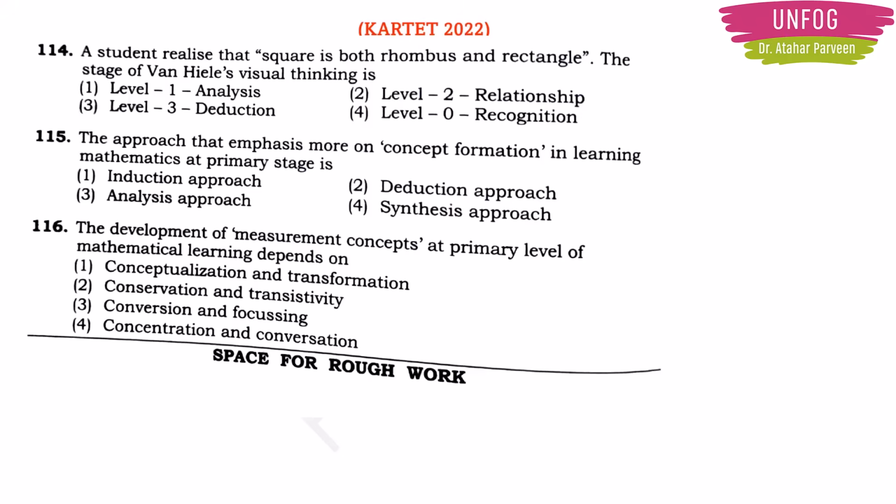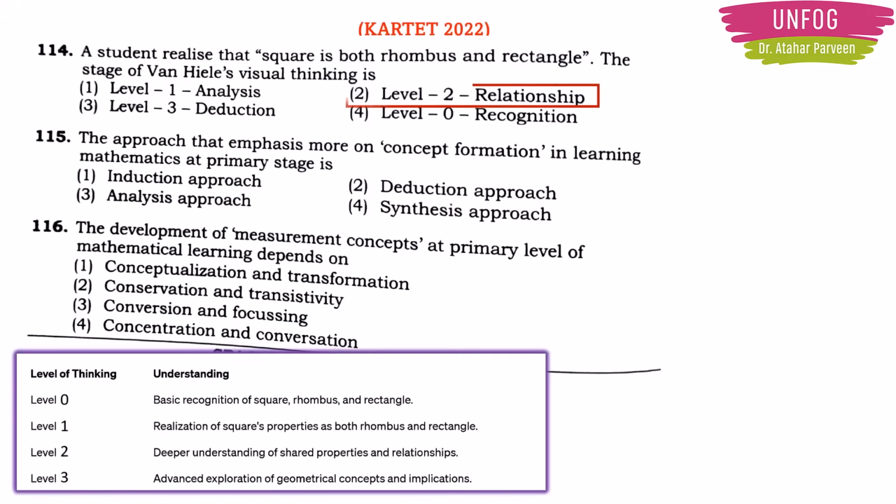Okay. So the correct answer to this question is level 2 relationship, because level 0 means basic recognition. For example, if you are talking about square, rhombus and rectangle, if the student is recognizing that square, rhombus and rectangle are there, so if he knows those properties, it is level 0.